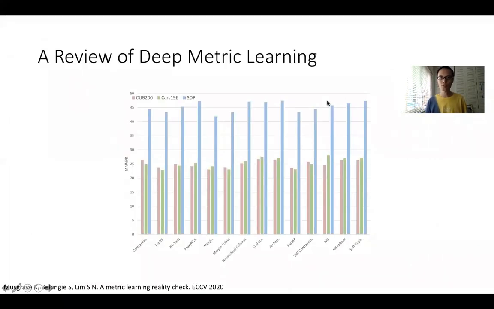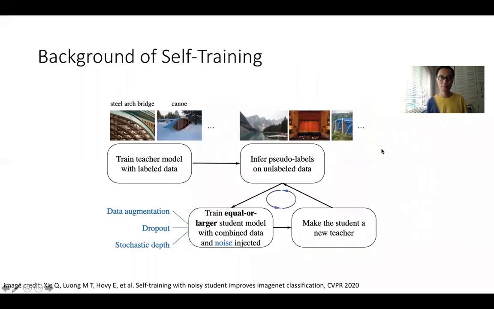A recent study shows that existing metric learning methods perform similarly when hyperparameters are properly tuned, despite employing various forms of losses. In this paper, we'll explore another direction by utilizing additional unlabeled data. Recent papers show that self-supervised approaches and self-training approaches have shown promising results utilizing unlabeled data.